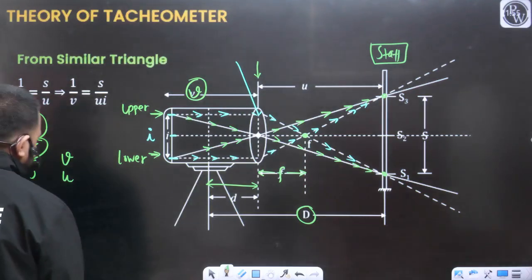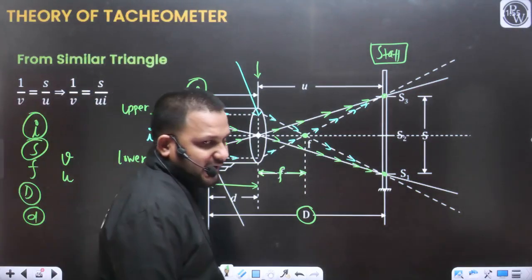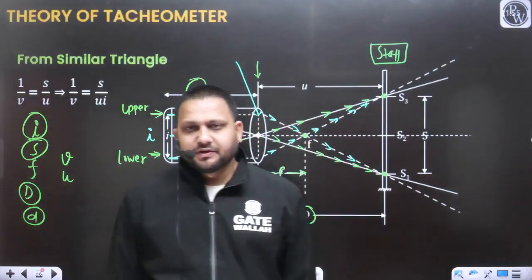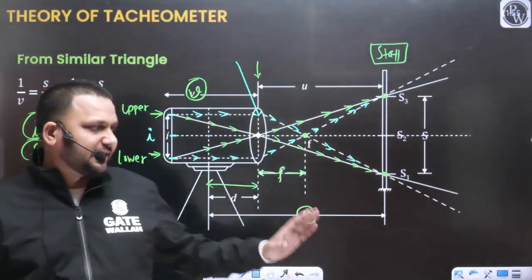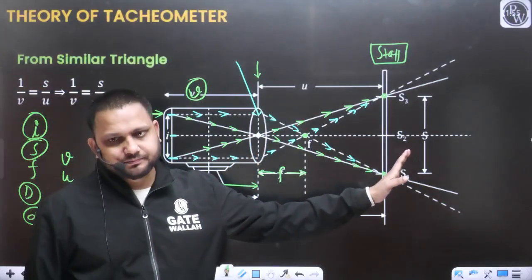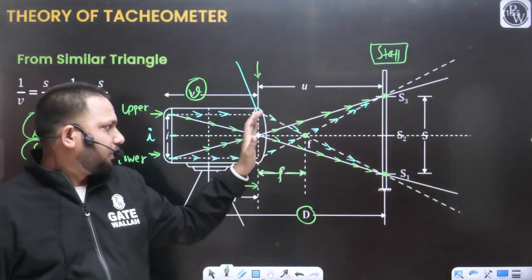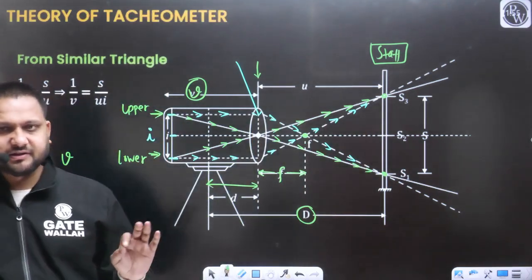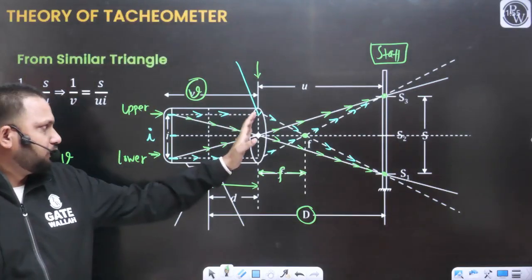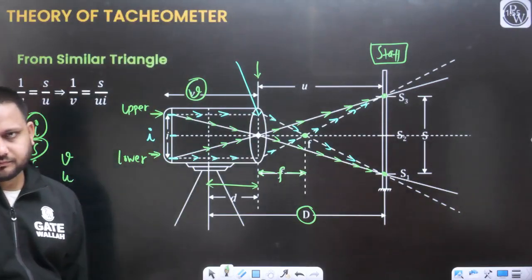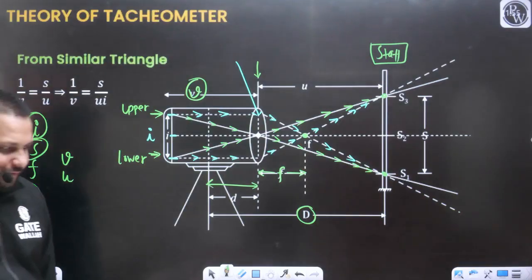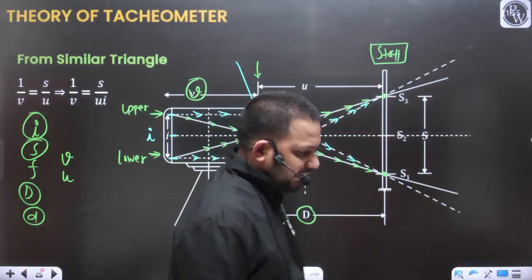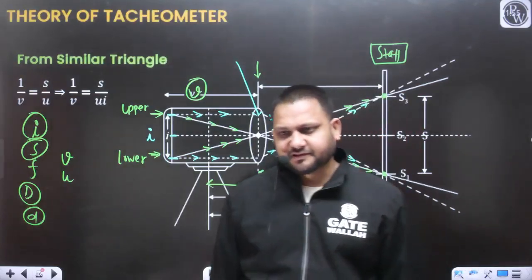U is the distance from the objective lens to the staff. Small v is the distance from the objective lens to the diaphragm.